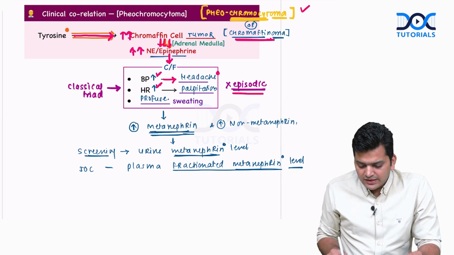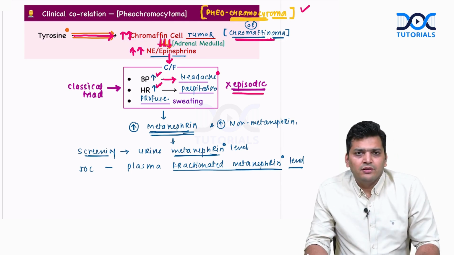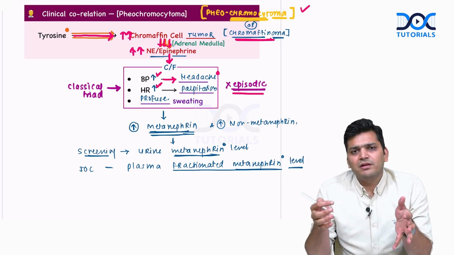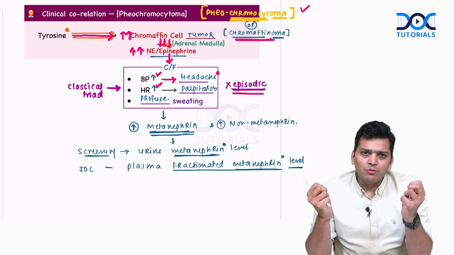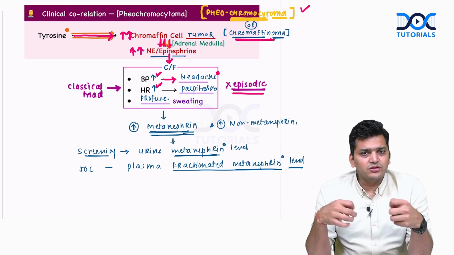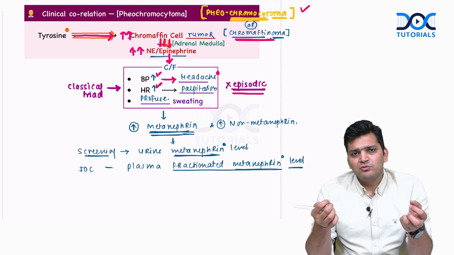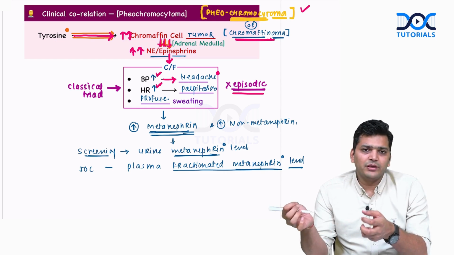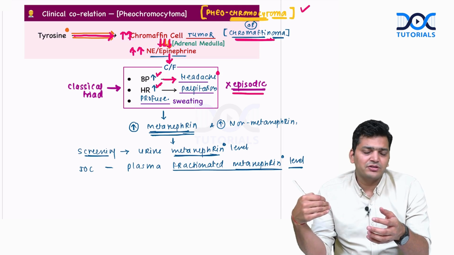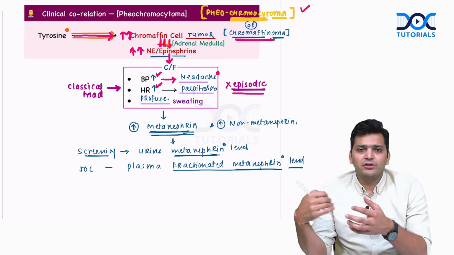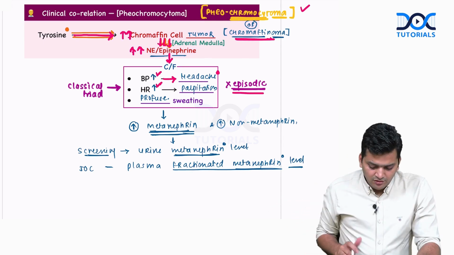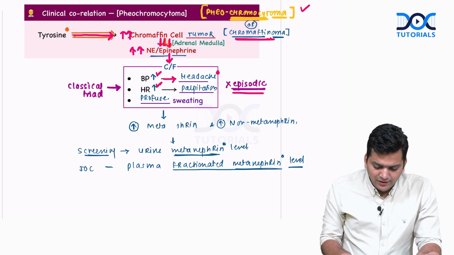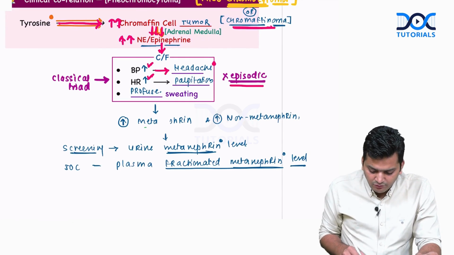But the good thing is, these symptoms are going to be episodic. They are not going to be permanent, because the norepinephrine and epinephrine are going to be broken down very rapidly. So the moment the tumor secretes these molecules, the symptoms will appear for a few minutes, and then they will disappear automatically, because these molecules will be destroyed. The norepinephrine will convert into normetanephrine, epinephrine will convert into metanephrine, and they will be thrown out. So there is going to be an increase in the normetanephrine and metanephrine in the blood, and then ultimately they are going to come in the urine.